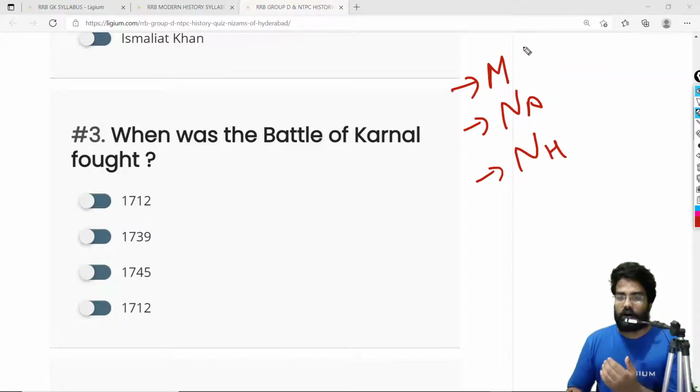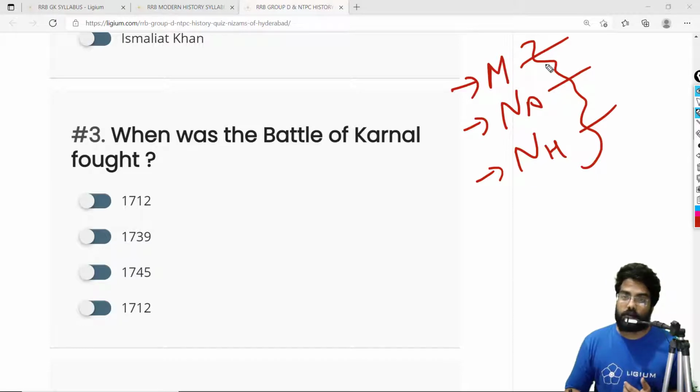The Indian powers, that is the Mughals, the Nawab of Awadh, and the Nawab of Hyderabad, failed to stop the invasion of Nadir Shah. Nadir Shah was the invader. A pitched battle was fought at Karnal in 1739. The Mughal emperor as well as the Nawab of Awadh were taken as prisoners. The Nawab of Hyderabad somehow escaped.